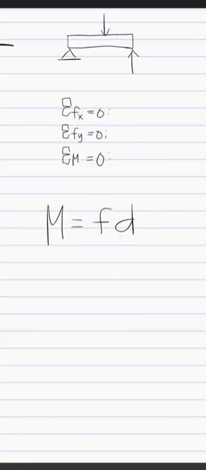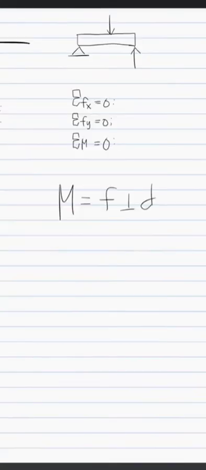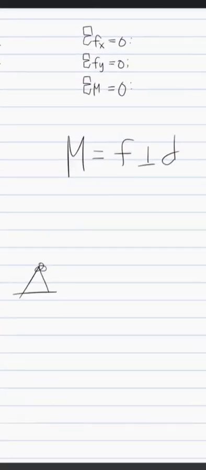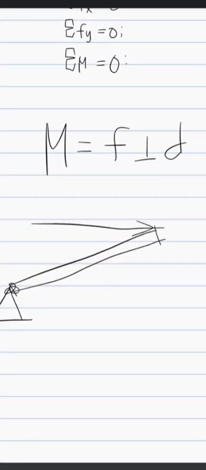But unlike work, which is also Fd, the d of this moment is the perpendicular distance. So whenever we have a point here, the point of interest, and let's say this is the rigid body we're talking about, and this is the force.